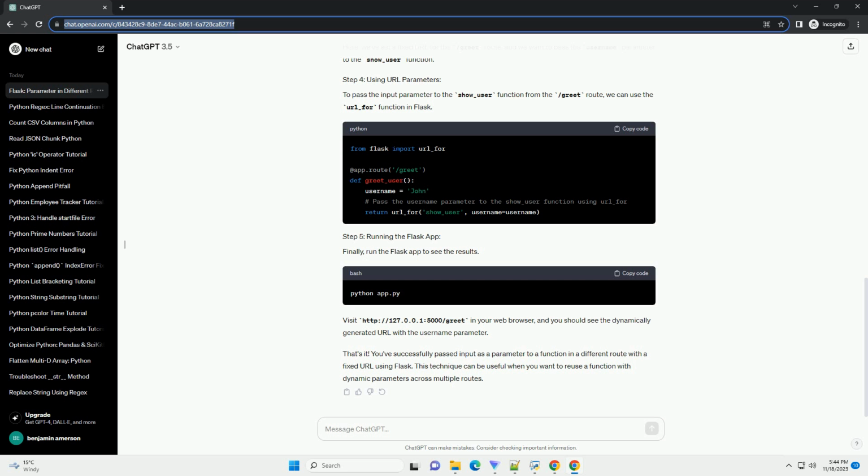Visit http://127.0.0.1:5000/greet in your web browser, and you should see the dynamically generated URL with the username parameter. That's it. You've successfully passed input as a parameter to a function in a different root with a fixed URL using Flask. This technique can be useful when you want to reuse a function with dynamic parameters across multiple roots.